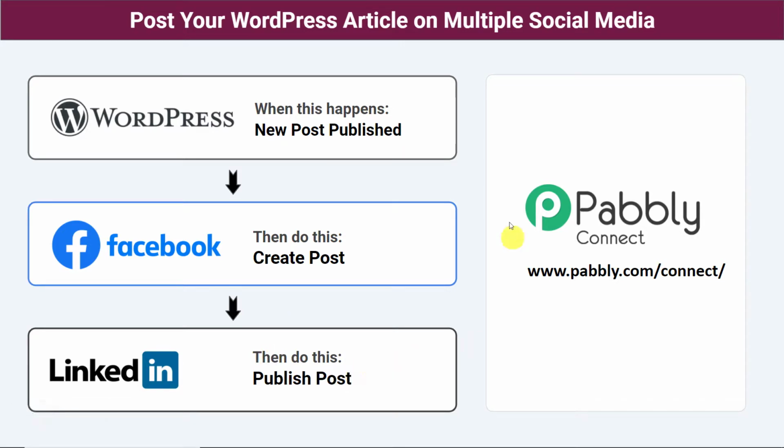That is why we will be using an integration and automation software called PabliConnect that integrates WordPress, Facebook and LinkedIn. The best part of using PabliConnect is a person without any technical background can perform this little integration very easily. Now before I show you the steps, how about we begin with a real-time example?